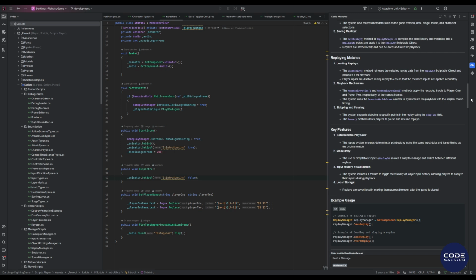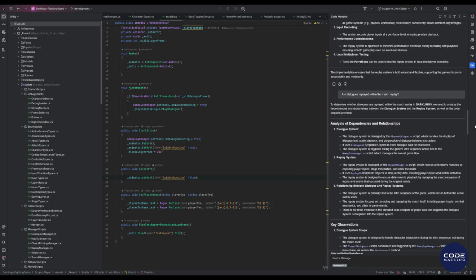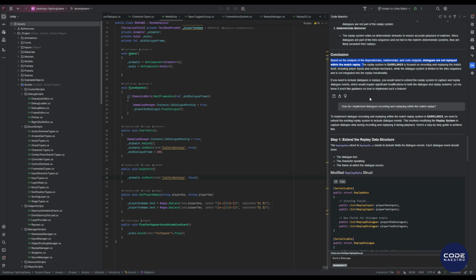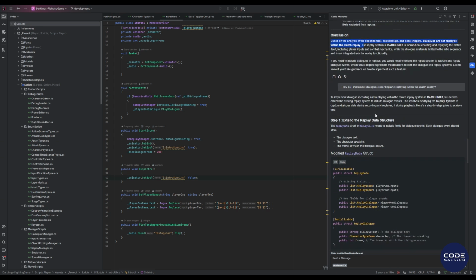I noticed there was no mention of dialogues in the recordings, and I asked Code Maestro about it, and it confirmed that yes, indeed, dialogues are not played back during the match. I found this strange, as dialogues are a significant part of the game experience, and it would be disappointing if something interesting or funny happened in the game, but it wasn't present in the replay. So I asked Code Maestro to help me implement dialogue recording and playback during match replays for this game.